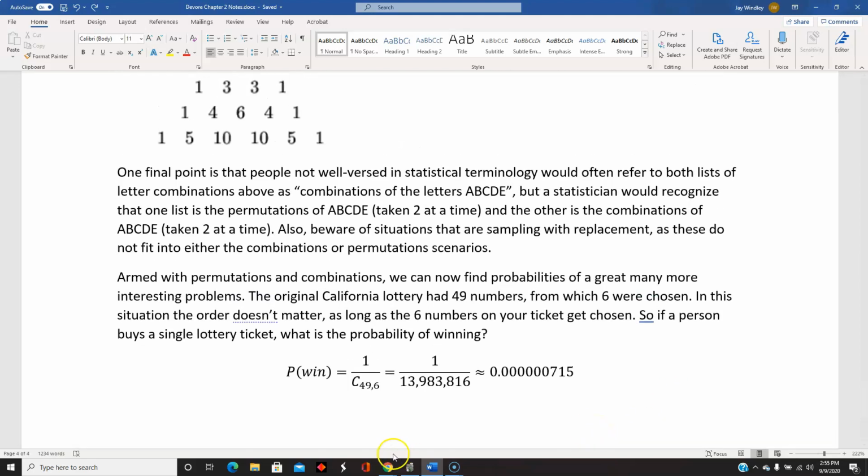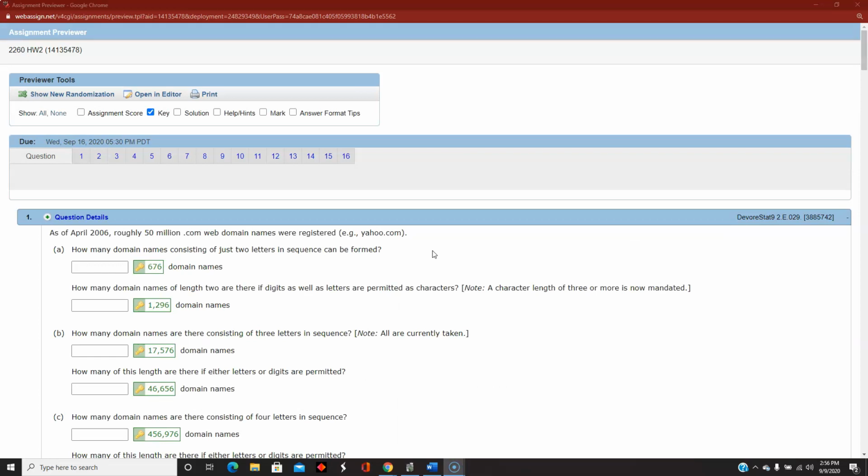So let's look at some of the homework problems and how we could use permutations on them. This first problem is going to use our probability formula, but it's not going to use combinations or permutations. This is kind of dated also because it's dating back to 2006.